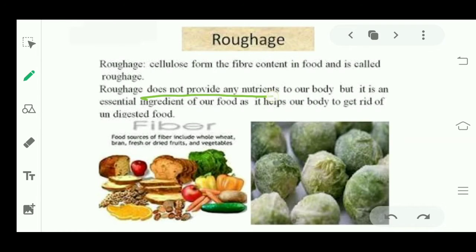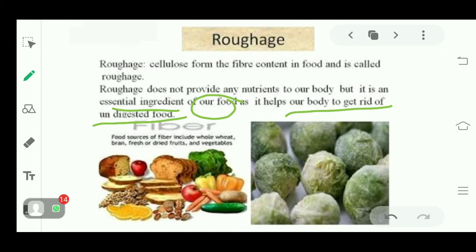Roughage does not provide any nutrients to our body. It is not a nutrient. But it is an essential ingredient for our food, as it helps our body to get rid of undigested food. See, sometimes when we eat food, all of it doesn't get digested.